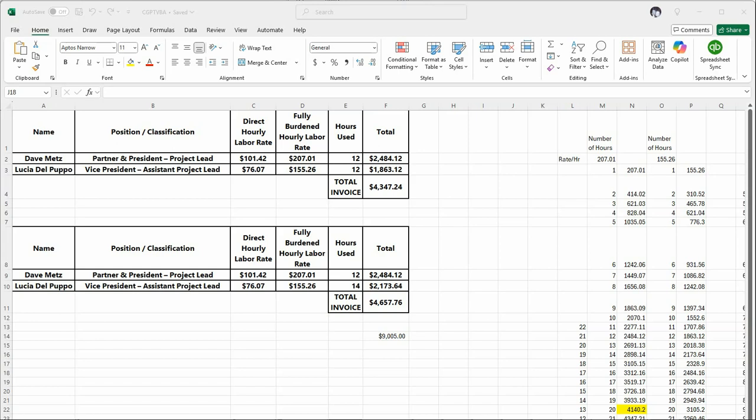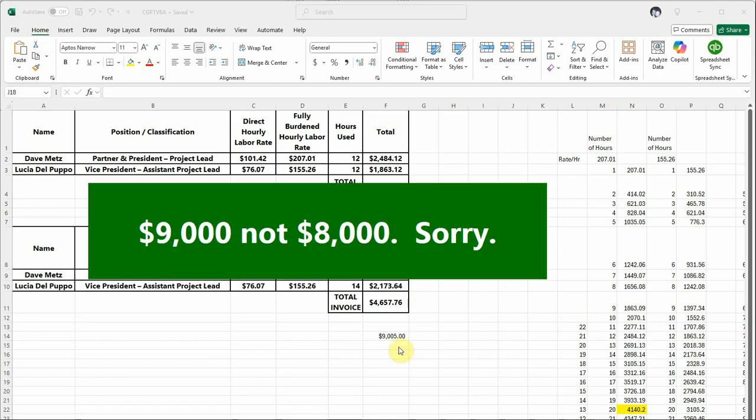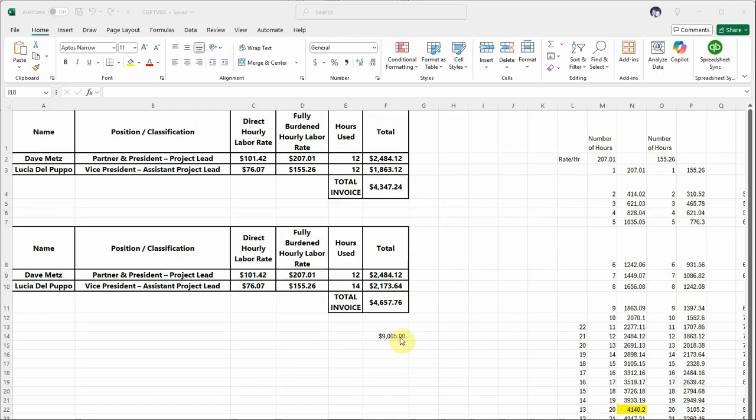So I'm showing you an example we had at work. We had an invoice, and a client said, we need you to give us 2 invoices, and we need them both to total as close to $8,000 as you can without going over. The longhand way of this, you can kind of see over here.